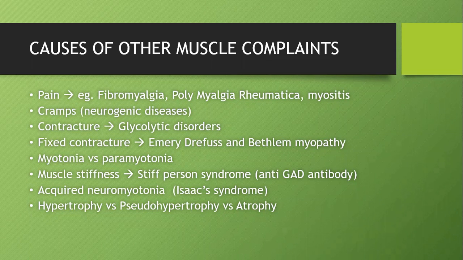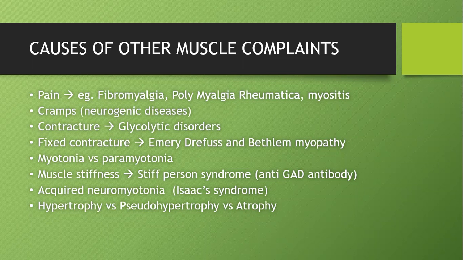So we finished one major category. I didn't mention inflammatory myopathies here. Now other muscle complaints: pain. Pain is called myalgia. It can occur in myositis, like inflammatory myositis or any infective myositis. And two other disorders which we commonly confuse are fibromyalgia and polymyalgia rheumatica.